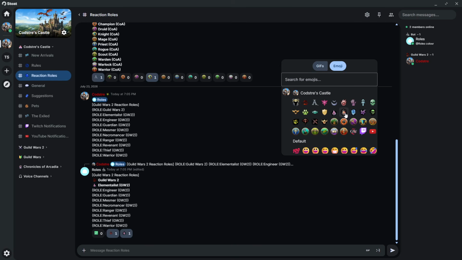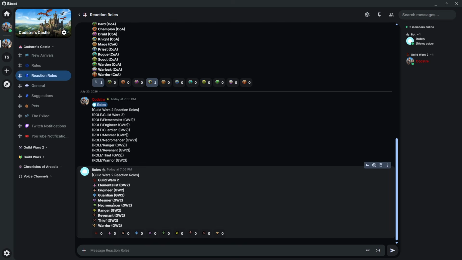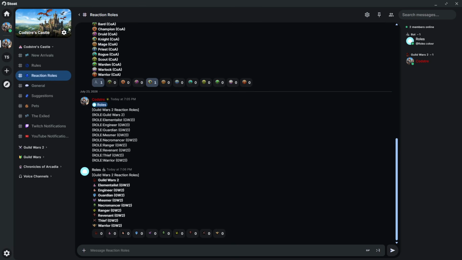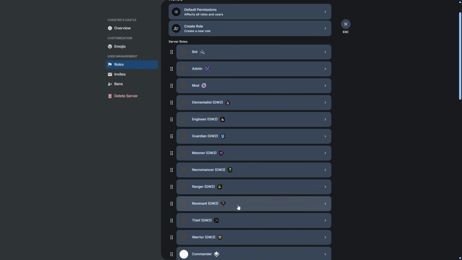Then we have Guardian. Then we have Mesmer. We have Necromancer, Ranger, Revenant, Thief, and Warrior. So once all those have been reacted to and these are all set up here, then you click the reacted, boom, and now you have reaction roles. It'll grant the access to these roles that you have created, but you have to make sure that you have these roles in your roles list. So that's basically what I have here. And of course I didn't include the icons for each of the professions for Guild Wars 2.